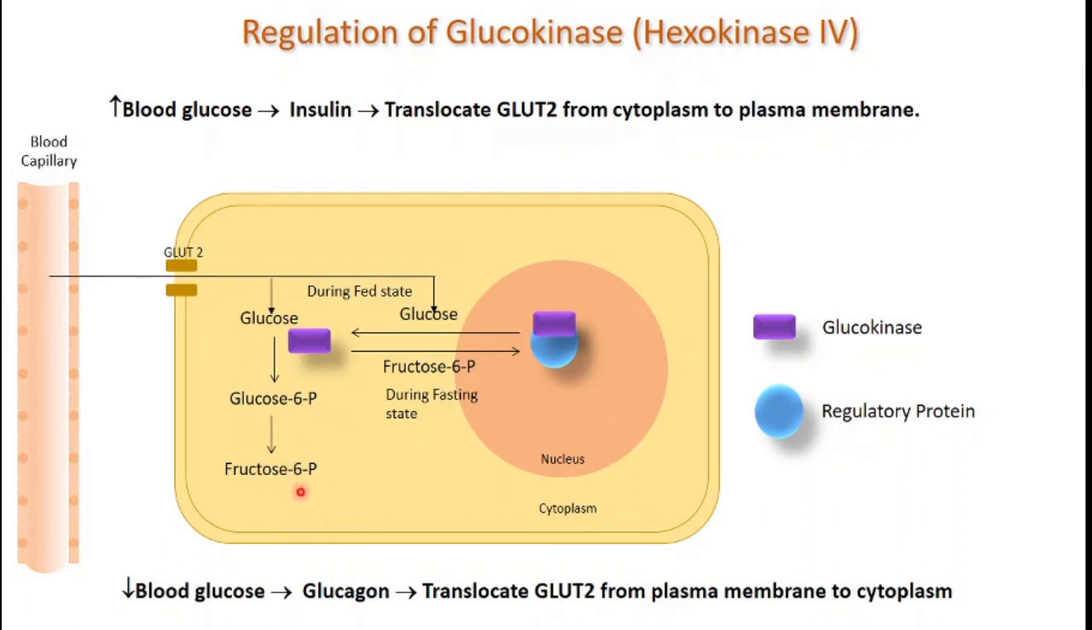In this situation, the fructose 6-phosphate accelerates the inhibition of hexokinases. How? This fructose 6-phosphate accelerates the binding of hexokinase with its regulatory protein, and now the hexokinase will be trapped in the nucleus and the glycolysis will stop. So in this way, the hexokinases and the glucokinases are regulated.